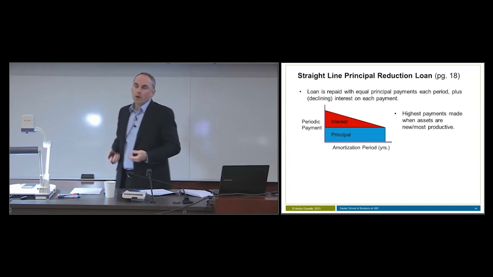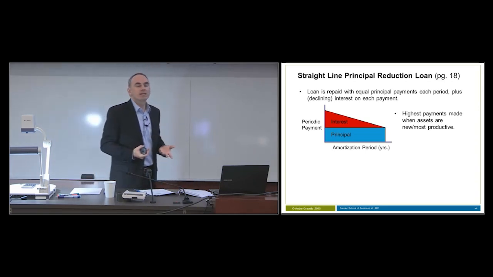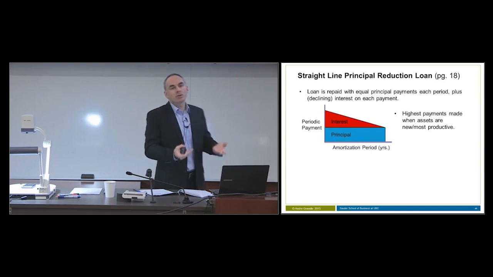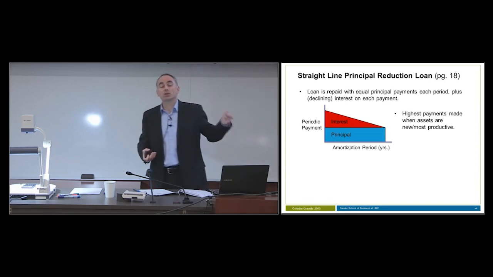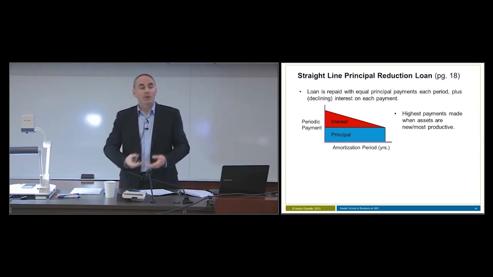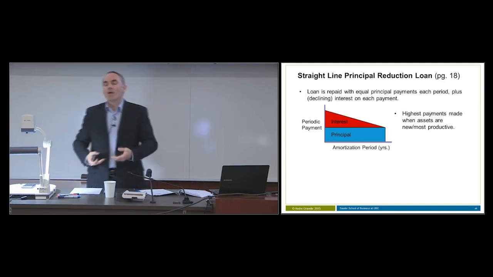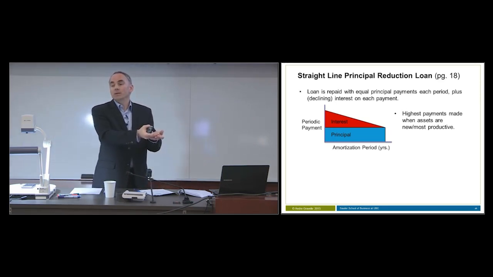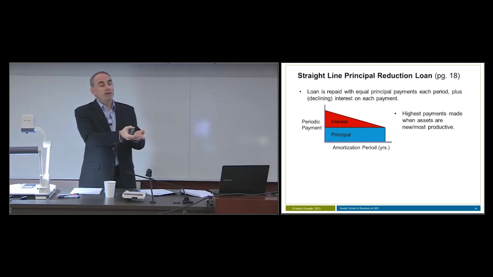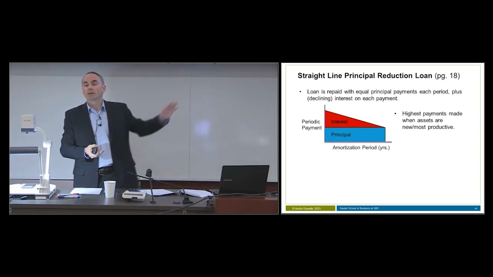This loan is designed this way because of the productivity of the asset being purchased with the loan. The notion is that the highest payments are made at the beginning of the loan when the asset is new and it's most productive. Whatever asset you bought, whether it's a factory, a plant, some equipment, it's most productive at generating revenue for you at the beginning. So you're taking the most amount of money in at the beginning, you've got the greatest ability to pay, so the payments are higher at the beginning, but they decline over time.